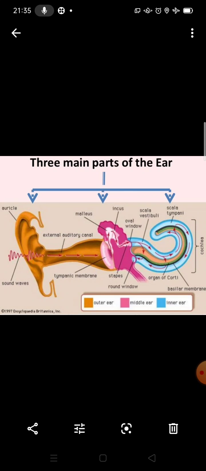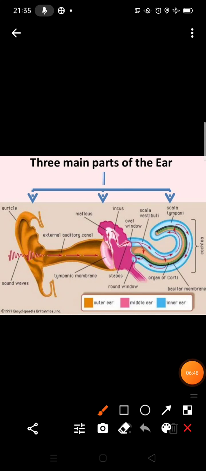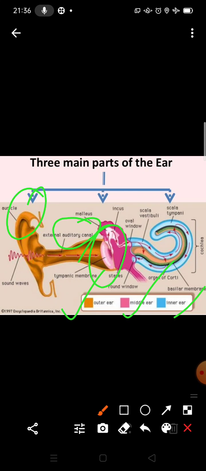Okay, so I hope you understand the three main parts of the ear. What are the three main parts of the human ear? Yes, outer ear, middle ear and inner ear. The outer ear consists of the pinna, auditory canal, or you can say ear canal, and third is the eardrum. Then the middle ear has malleus, incus and stapes. And the inner ear consists of the cochlea, which has a semicircular shape.